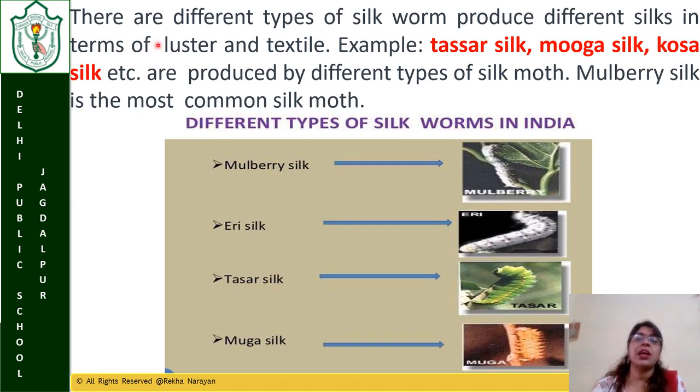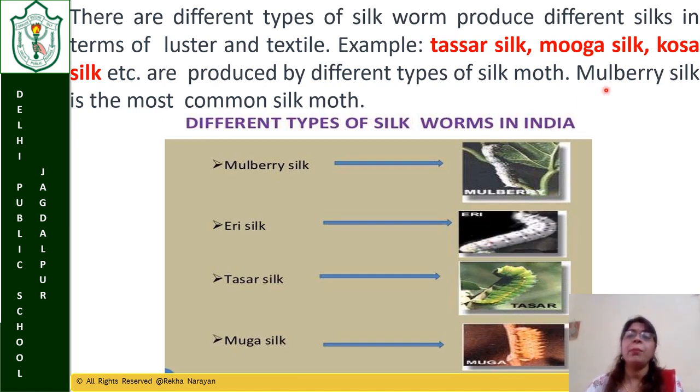Now there are different types of silkworm, and these silkworms produce different types of silk, like tussar silk, monga silk, and kosa silk, which are produced by different silk moths. The tussar moth will be different, the monga moth will be different, and the kosa moth will be different. You can see that for mulberry silk, the insect is different. Eri silk, tussar silk, and monga silk are different from each other, and they spin different types of silk fibers also, and their look and quality are different.